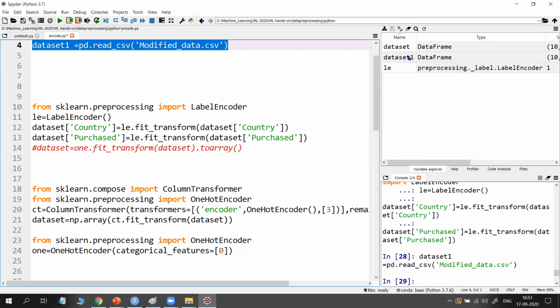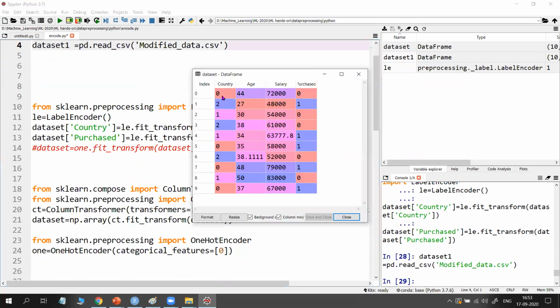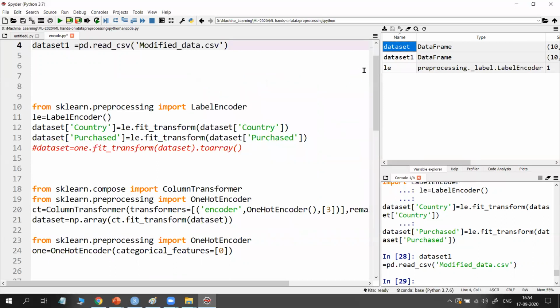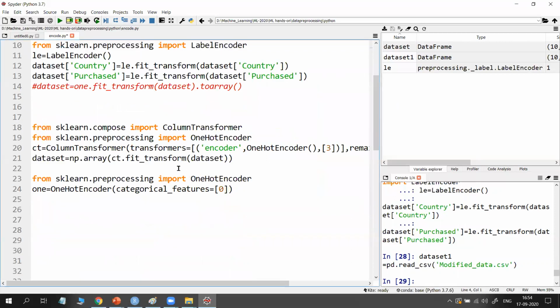But the problem with this one is, as I already told you, if you write 0 to 1, the meaning is that 0 is less than 2. For independent variables, you need to consider that relationship. That means one country is less than another country, but that is not practically true. That's why if you apply ColumnTransformer, then all the columns are one hot encoded. So just use this code.